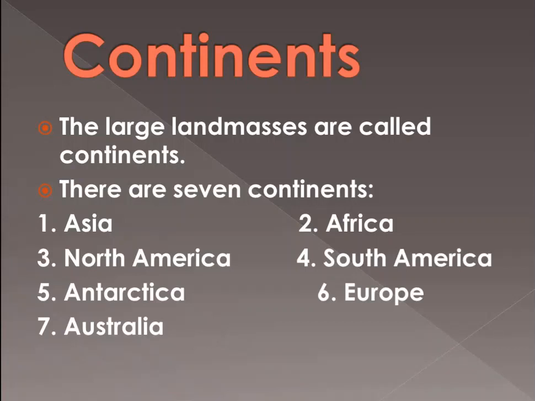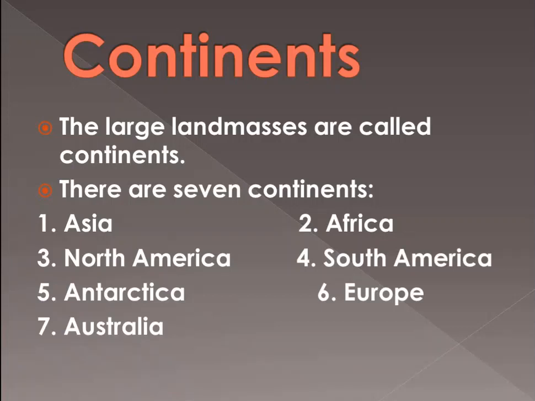Now, let's come to the continents. As we talked about, the landmass consists of continents. So there are 7 continents: Asia, Africa, North America, South America, Antarctica, Europe, Australia. I have written these according to area.